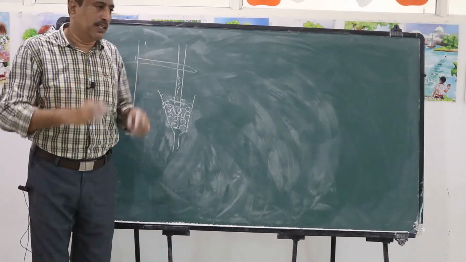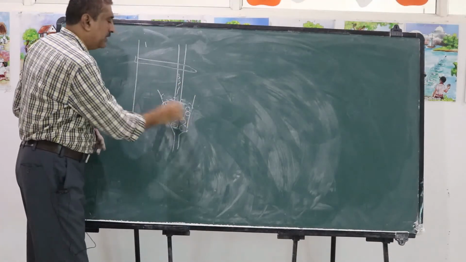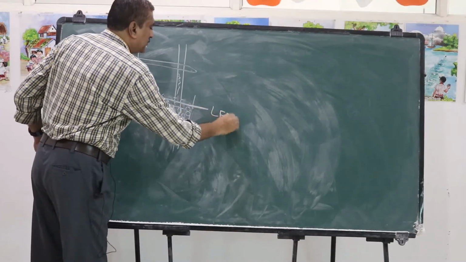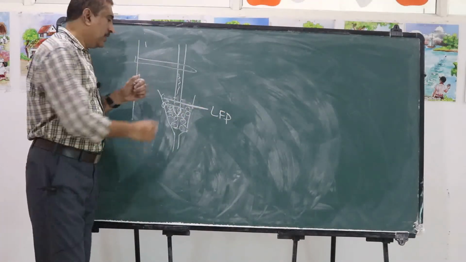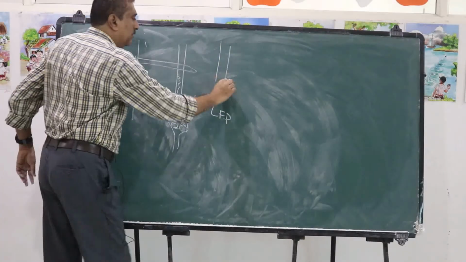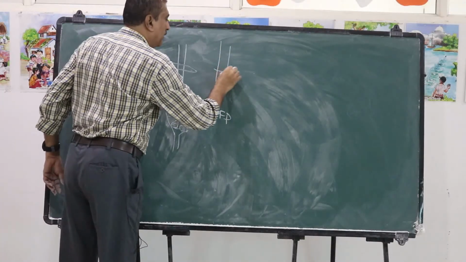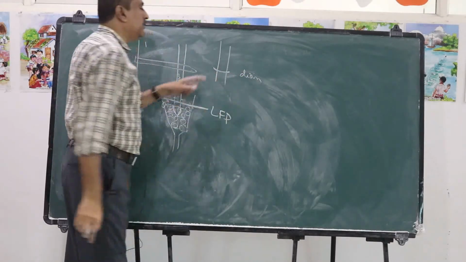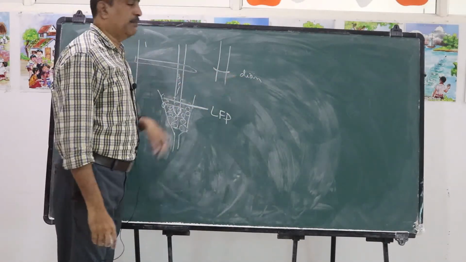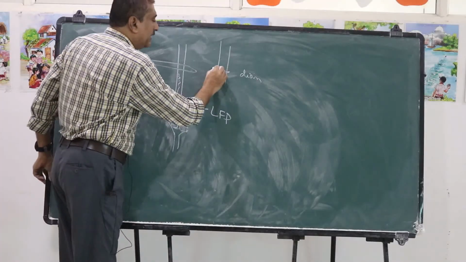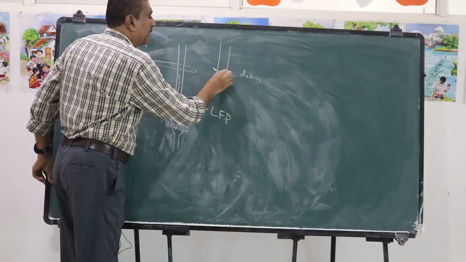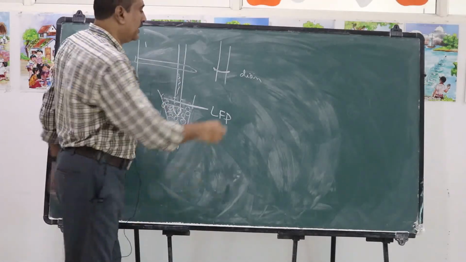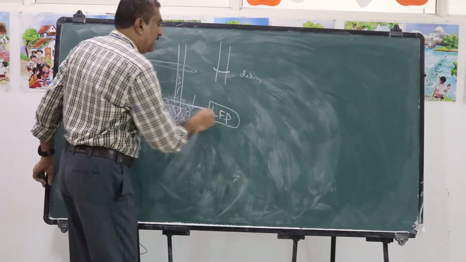At that constant temperature, we take it as the lower fixed point. Now a scratch is made on that thermometer by a diamond point pen at the meniscus of the mercury at that particular level, and that we take as LFP.